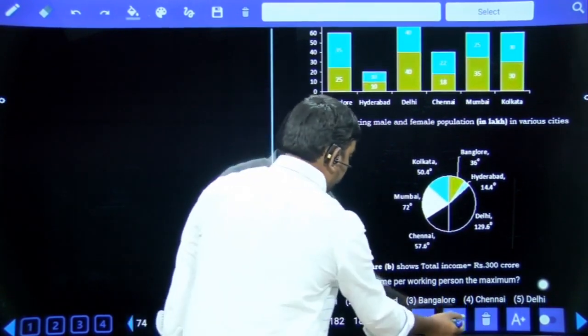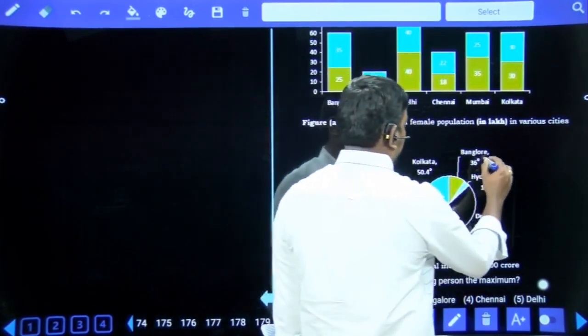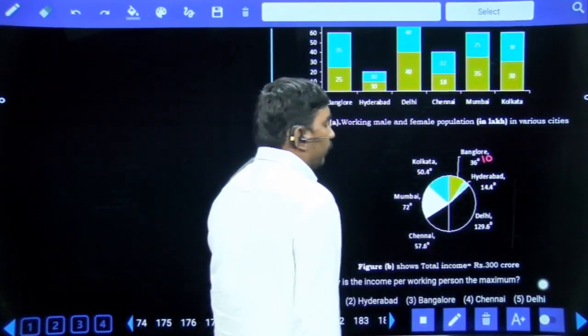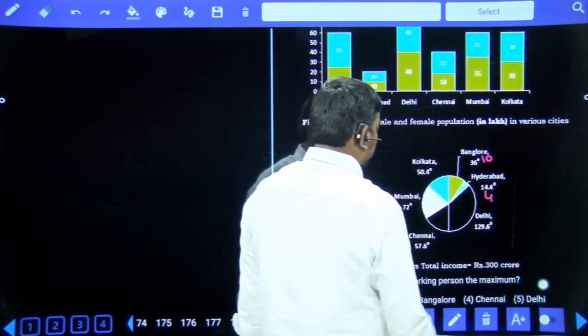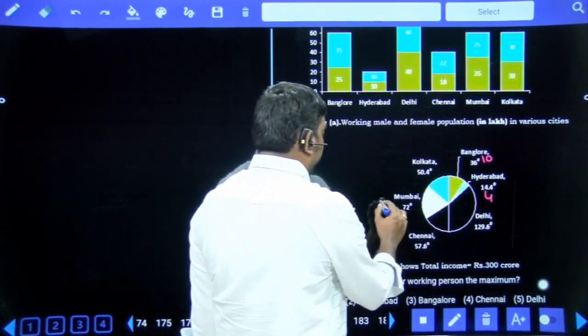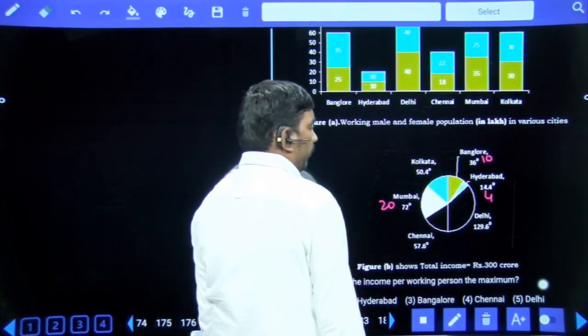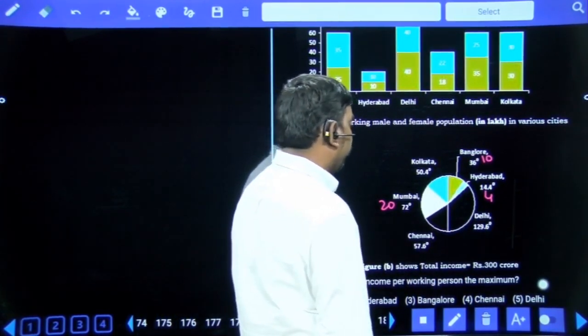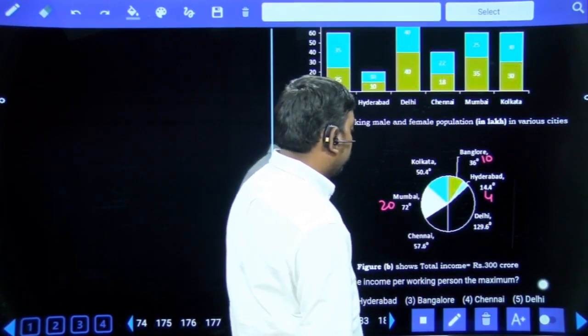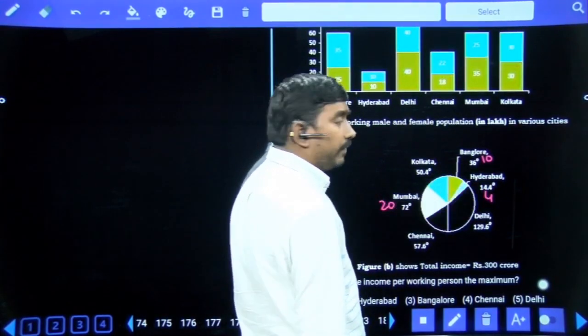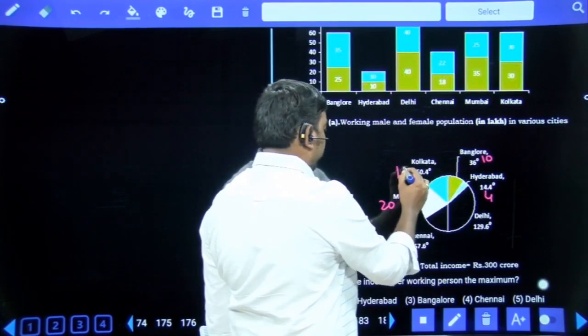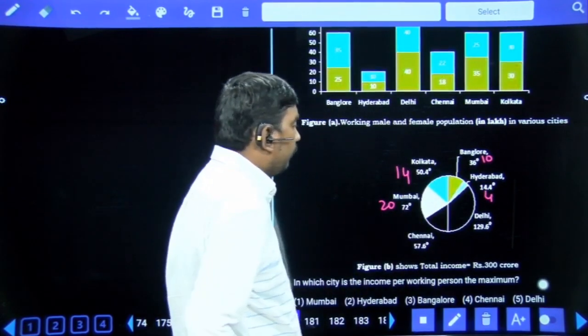Degrees into percentages. 36 degrees means 10%. 14.4 degrees means 4%. 72 degrees means 20%. 50.4 means 36 plus 14.4, 10 plus 4, 14%.